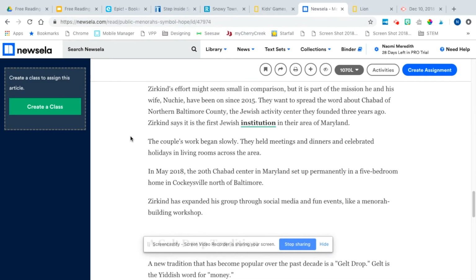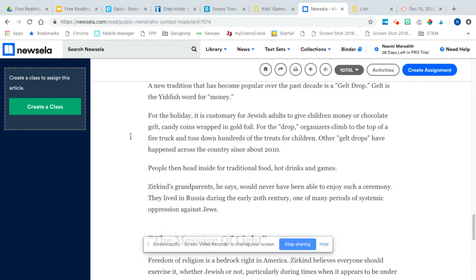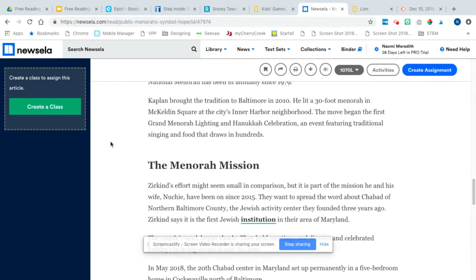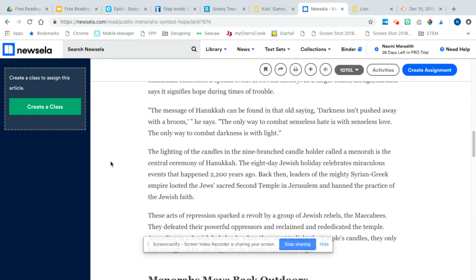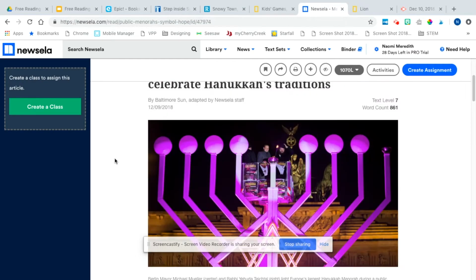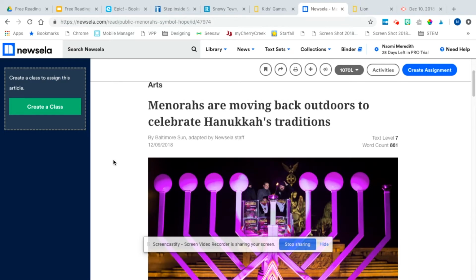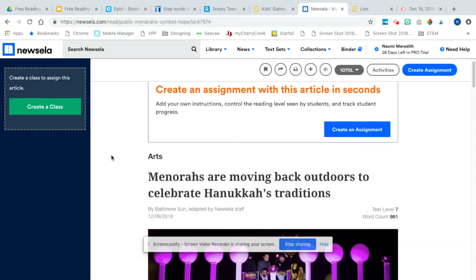Yeah, these are a little bit longer than Tween Tribune, so you could even combine both websites and see what different websites say about the same topic and evaluate resources. That would be a really cool way to integrate both of those websites. Yeah, so you can, and it really guides you really well.